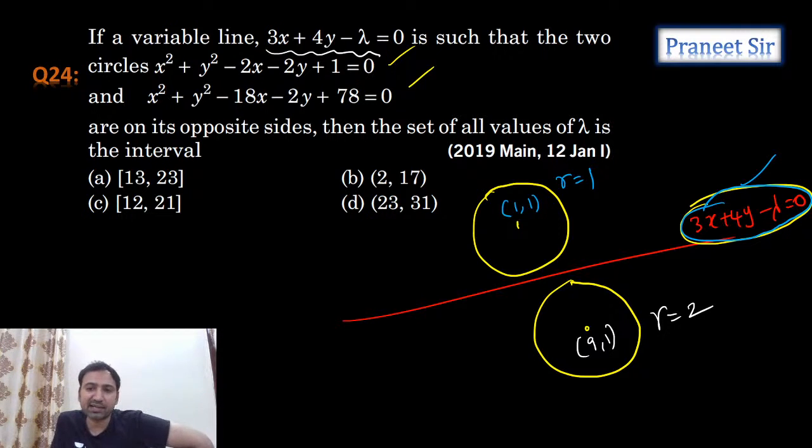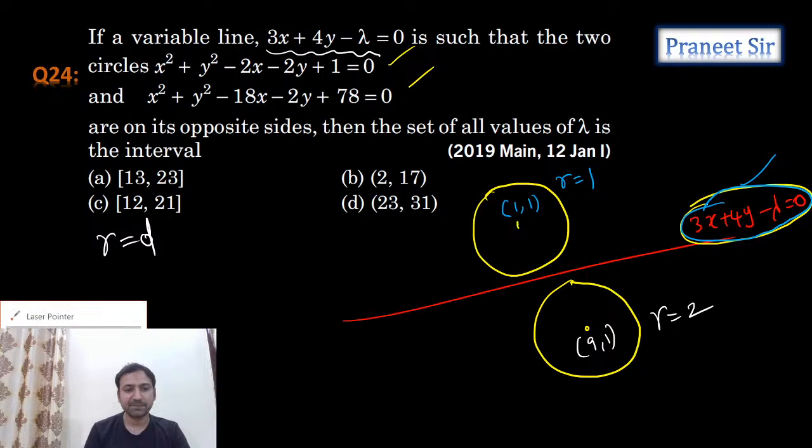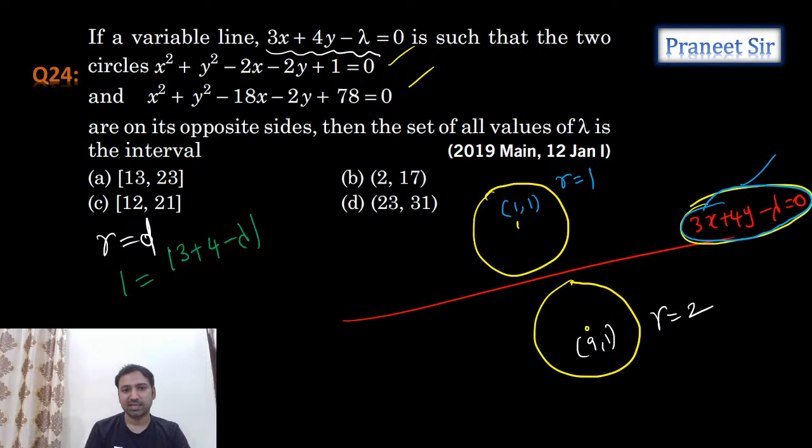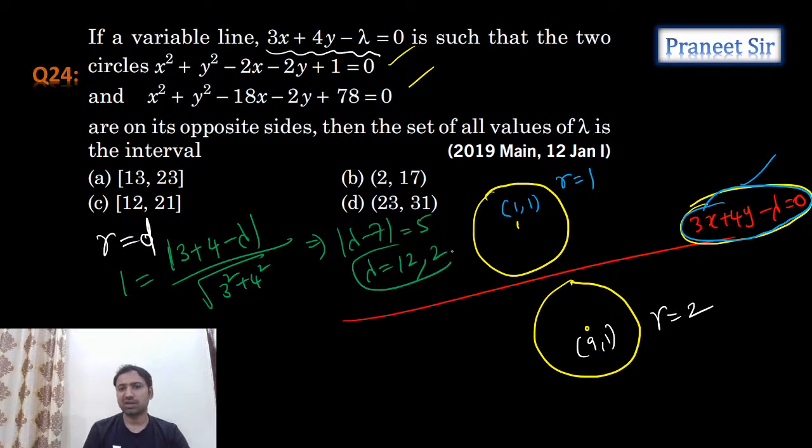Now apply the condition for tangency. For the first circle, r is equal to d. R is equal to 1 unit, and the perpendicular distance is (ax1 plus by1 plus c) by the square root of a square plus b square. So how much do we get? Mod lambda minus 7 is equal to 5. From this, one value of lambda is 12. Another value is 2. So 12 and 2 we are getting.